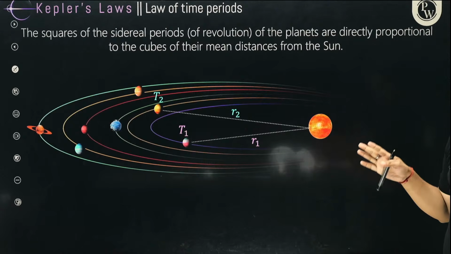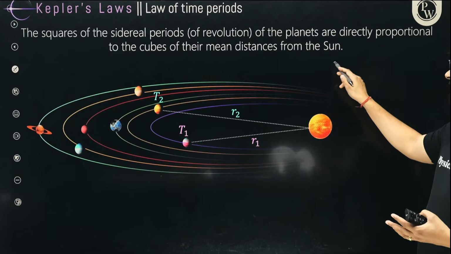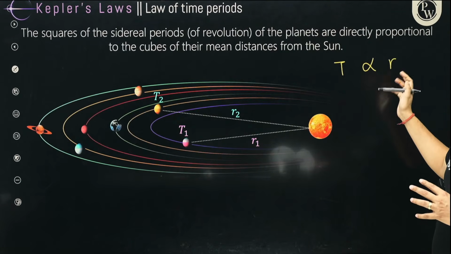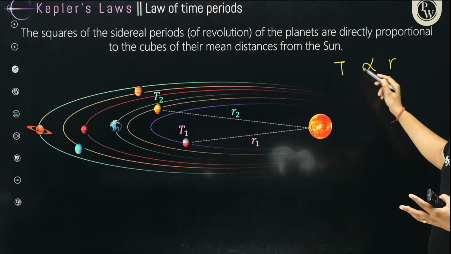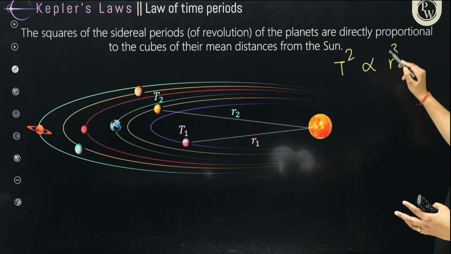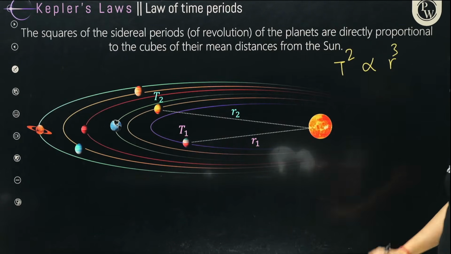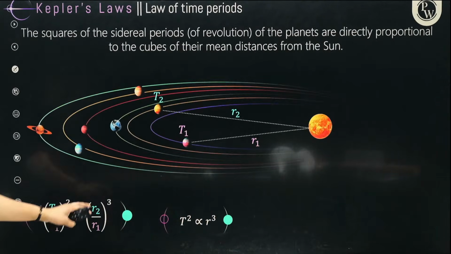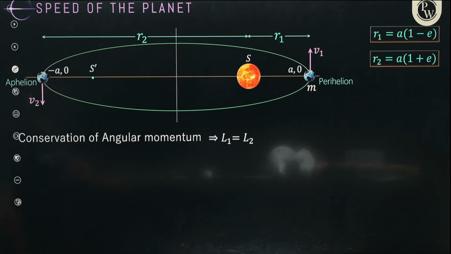But he could clearly relate that the time period and the distance from the sun are not directly proportional. It's a very weird relation. He said that the square of the time period is proportional to the cube of the distance from the sun, okay?